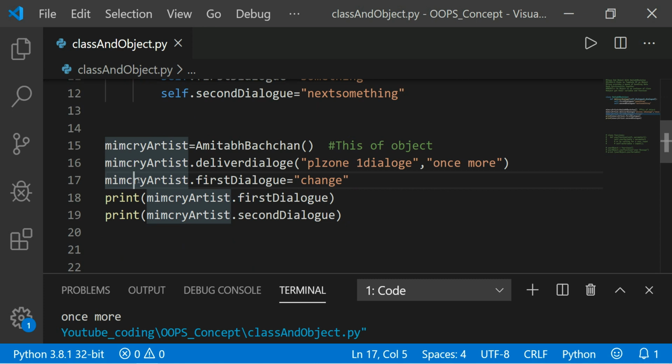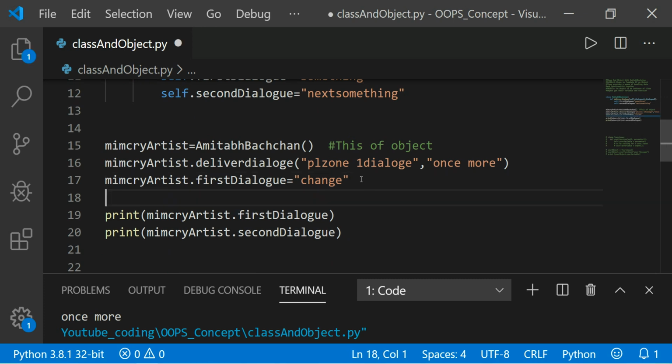This mimicry artist is very useful, and here I am printing. You can also do it, okay, here see, mimicry artist dot first hello, right? It's the same as I'm saying here.